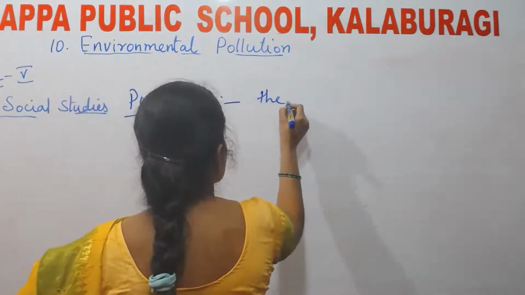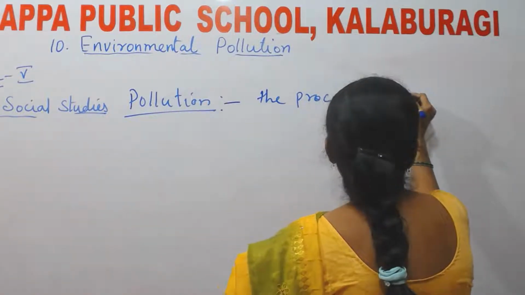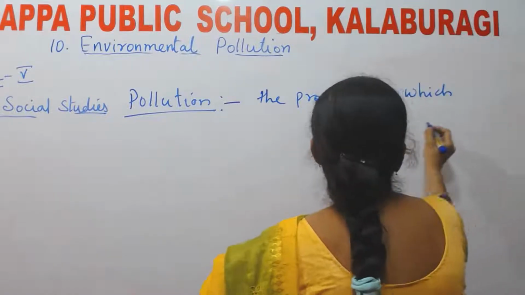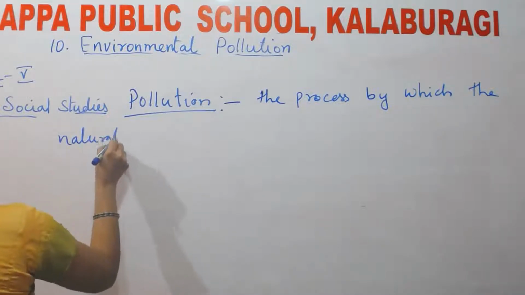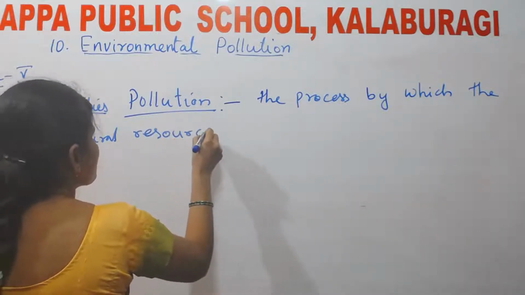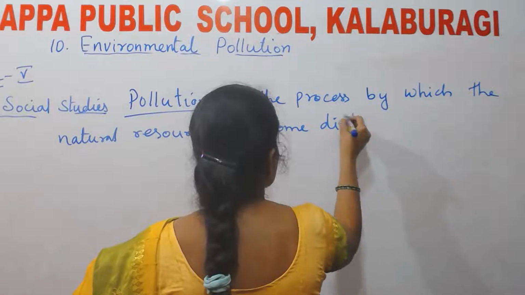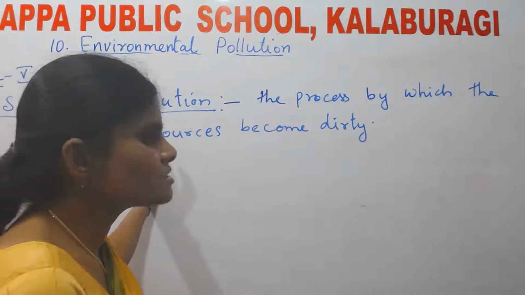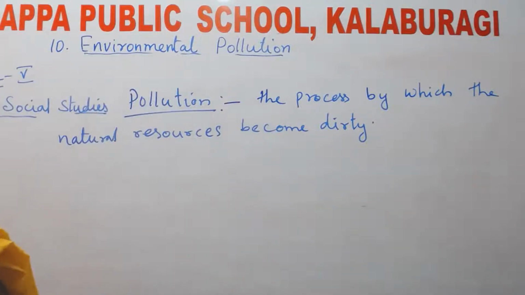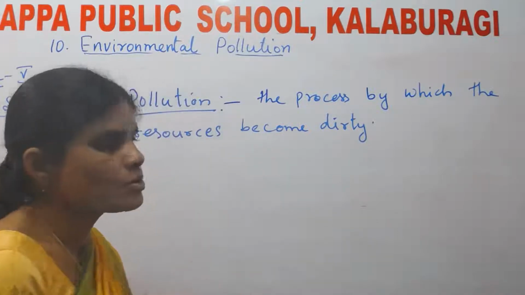The process by which the natural resources become dirty is called pollution. The way by which natural resources like air, water, and other natural resources become dirty is called pollution. Okay.